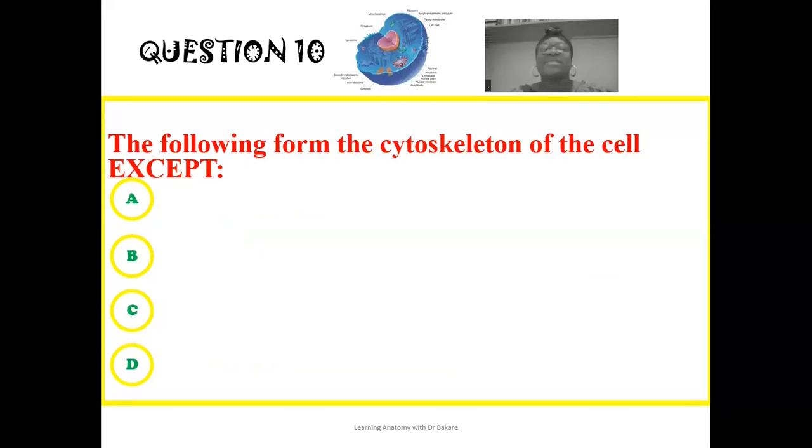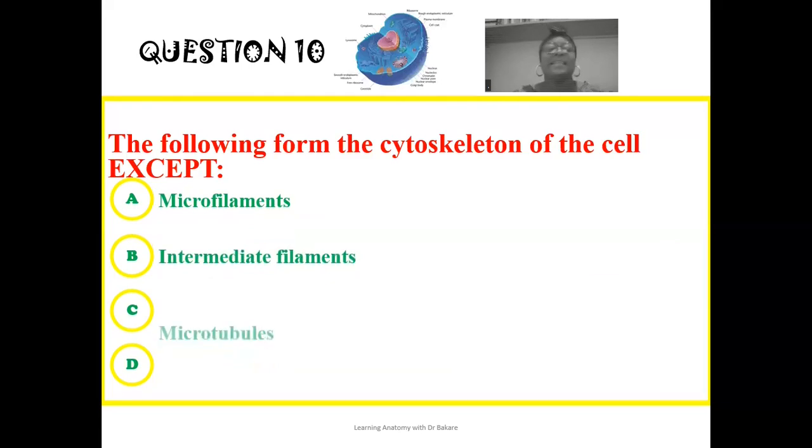The 10th question reads: the following form the cytoskeleton of the cell except, is it except the microfilaments? Is it except the intermediate filaments? Is it except the microtubules? Or is it except the vacuoles? So which of these is not seen to form a structural component of the cellular cytoskeleton? This is what this question implies.